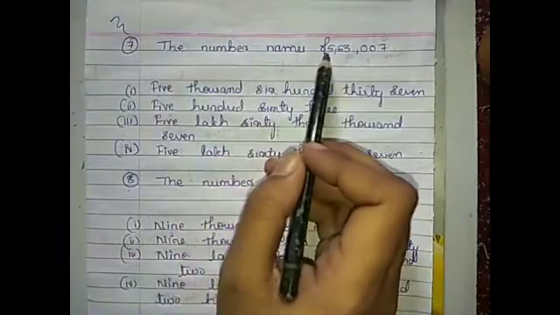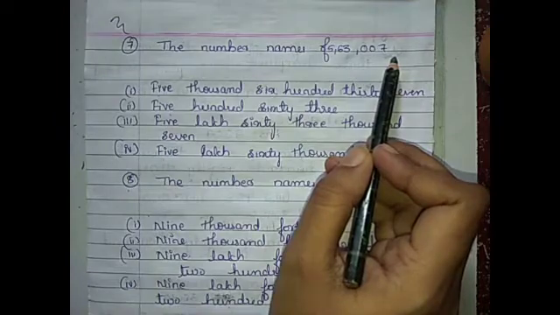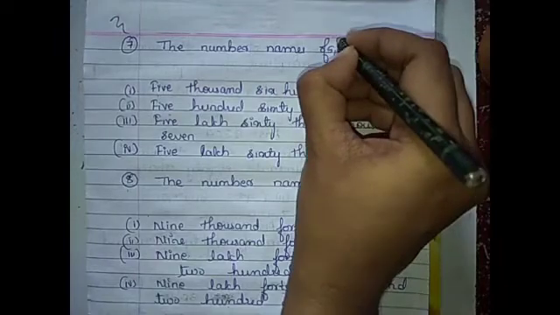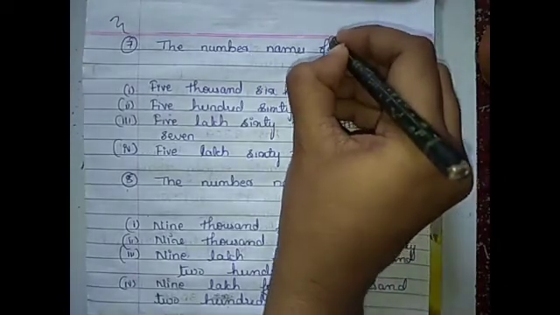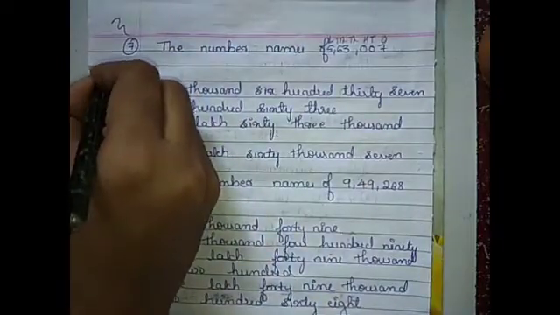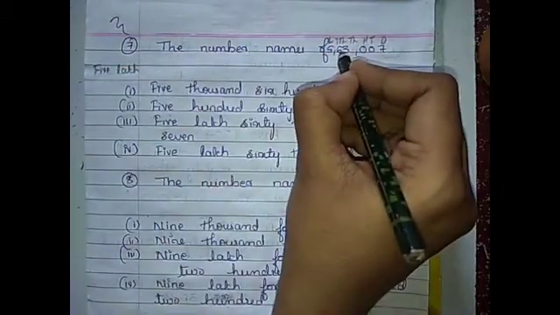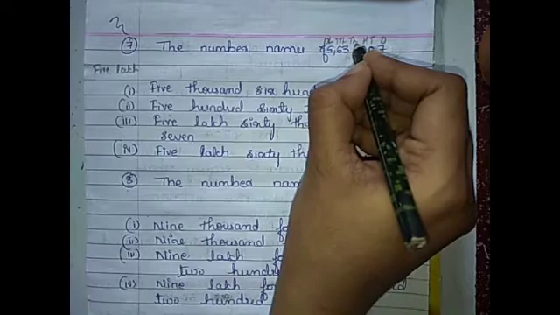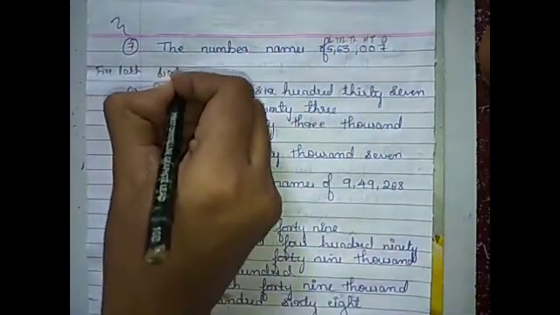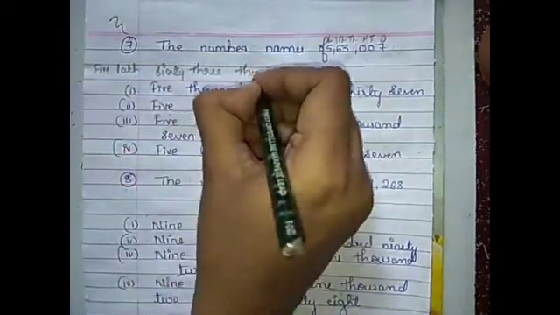Seventh one, the number name of 5,63,007. Here first we have to label the places: ones, tens, 100, 1000, 10,000 and lakh. Here 5 is at the lakh place. So we call it 5 lakh. Next number is 6. 6 at the 10,000 place and 3 at the 1000 place. Both the numbers are in the thousand period. So we call it 63,000.